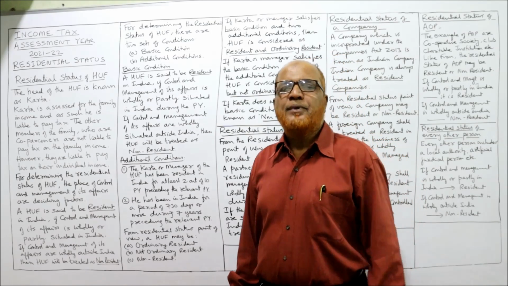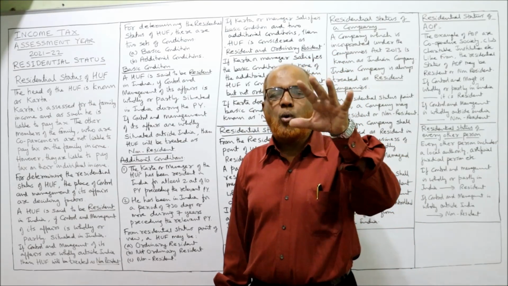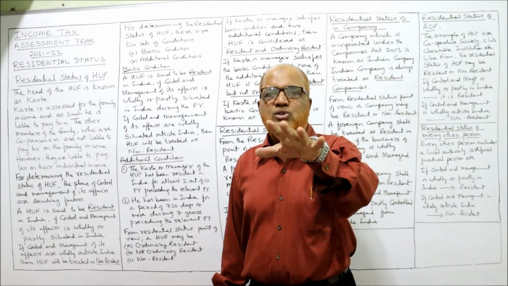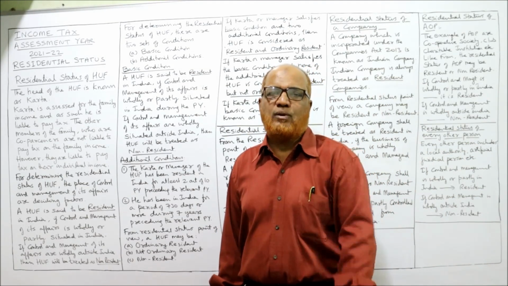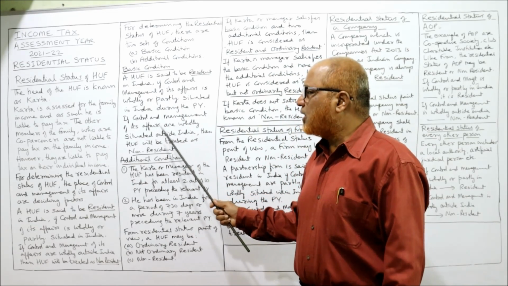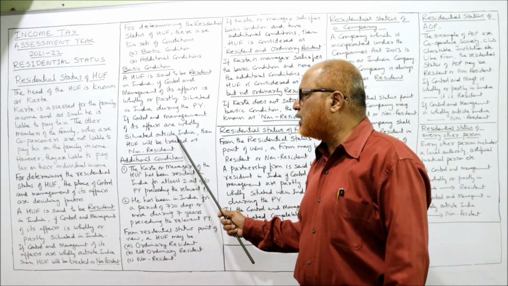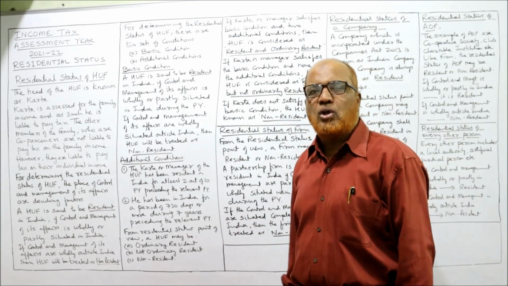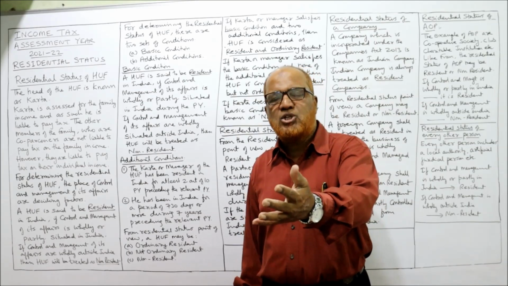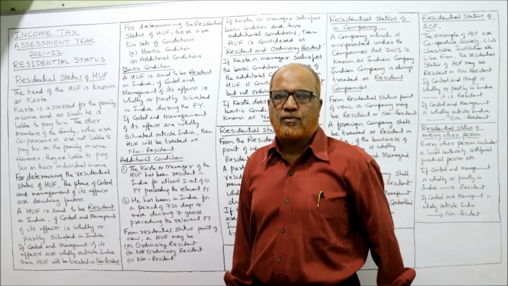Just now I told you, if the control and management are wholly in India or partly in India and partly outside India, the HUF is called a resident HUF. That is the first basic condition. If the control and management of its affairs are wholly outside India, then the HUF will be treated as non-resident. So easily we can determine whether the HUF is a resident HUF or a non-resident HUF.